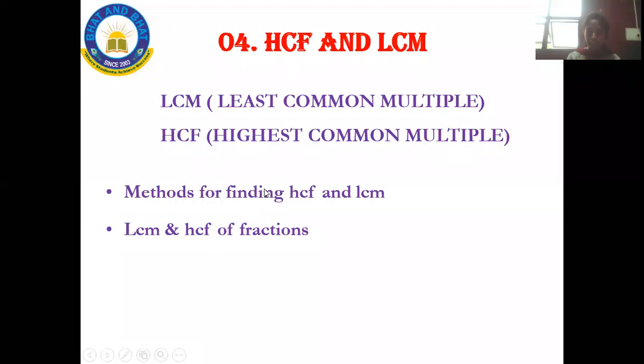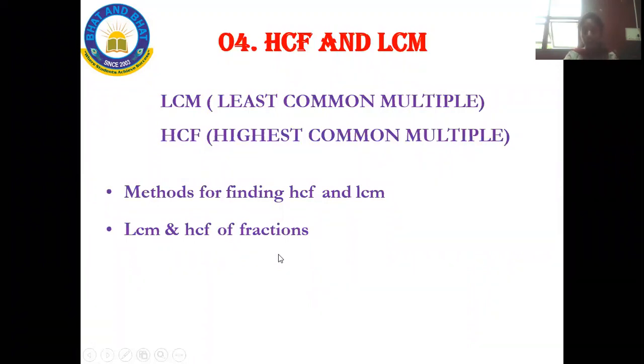So here we will be learning about the methods for finding the HCF and LCM. When we are finding the HCF and LCM, what are the methods to solve them? We will be learning these methods over here. And here also we will be concentrating on HCF and LCM of fractions.